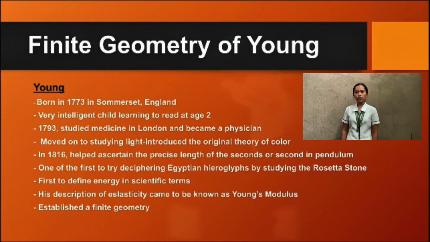He moved on to studying light and introduced the original theory of color. In 1816, he helped ascertain the precise length of the seconds pendulum. He was one of the first to try deciphering Egyptian hieroglyphs by studying the Rosetta Stone. He first defined energy in scientific terms. His description of elasticity came to be known as Young's modulus. And also, he established a finite geometry.